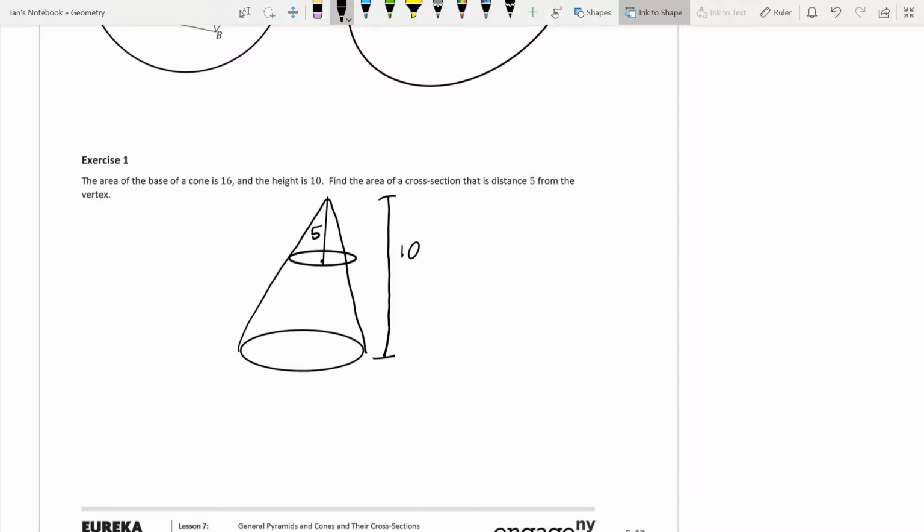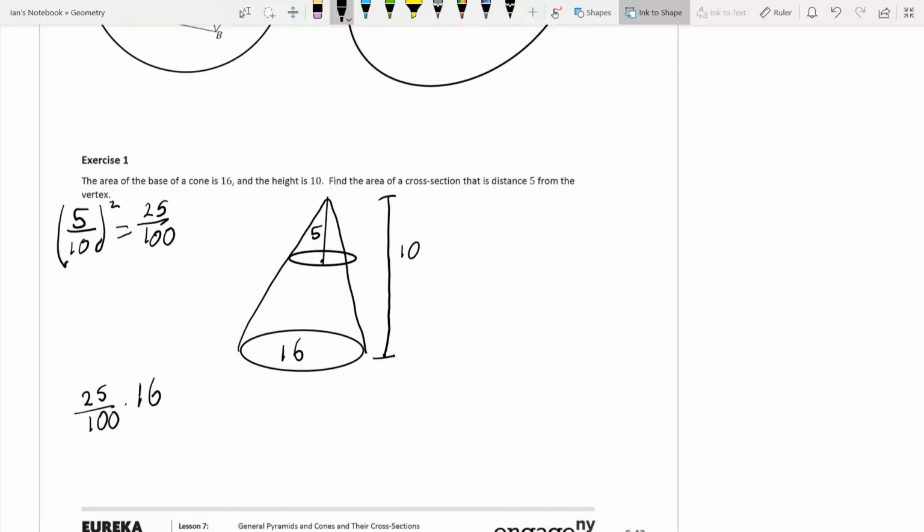So what's our scale factor? Going from the base up, well, we need to divide by 10. So we're dividing by 10, and we're multiplying that by 5. And then, remember, guys, we need to square this. So that's 25/100ths. And now we need to multiply this by 16. We're taking 25/100ths of 16.